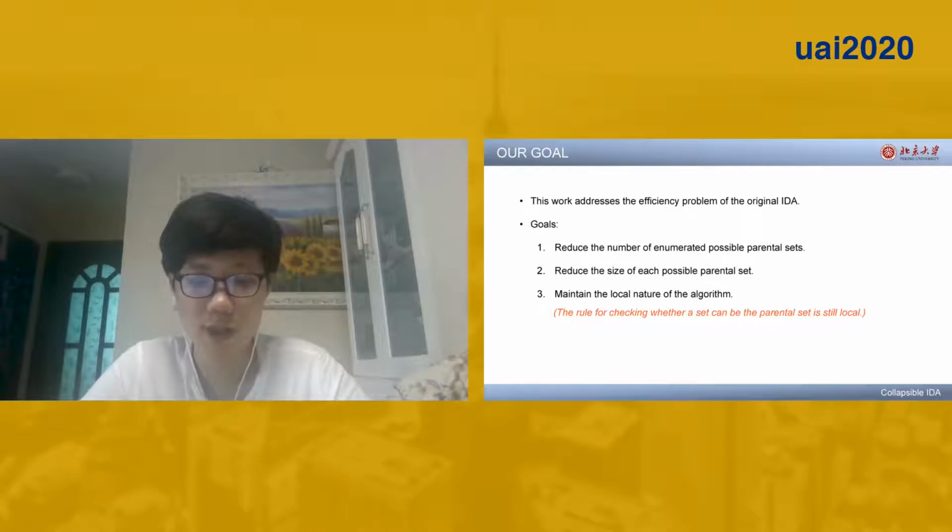So our work focuses on the efficiency problem of the original IDA. Our goal is to develop a method which can reduce the number of enumerated possible parental sets and the size of each possible parental set. Meanwhile, the rule for checking the validity of a possible parental set should remain local.